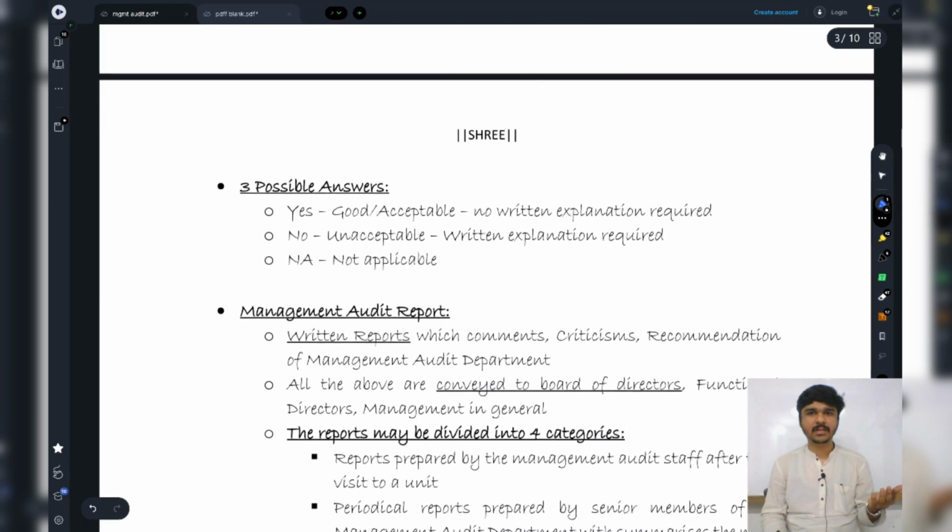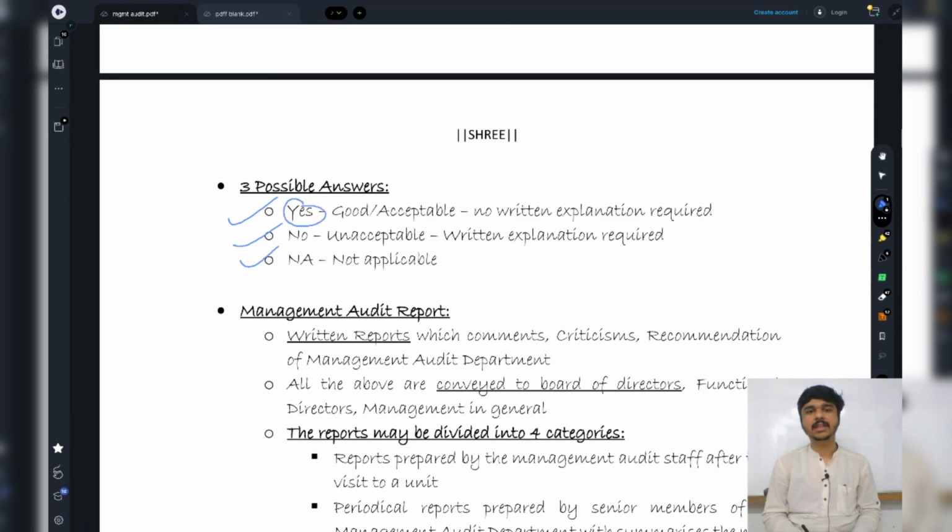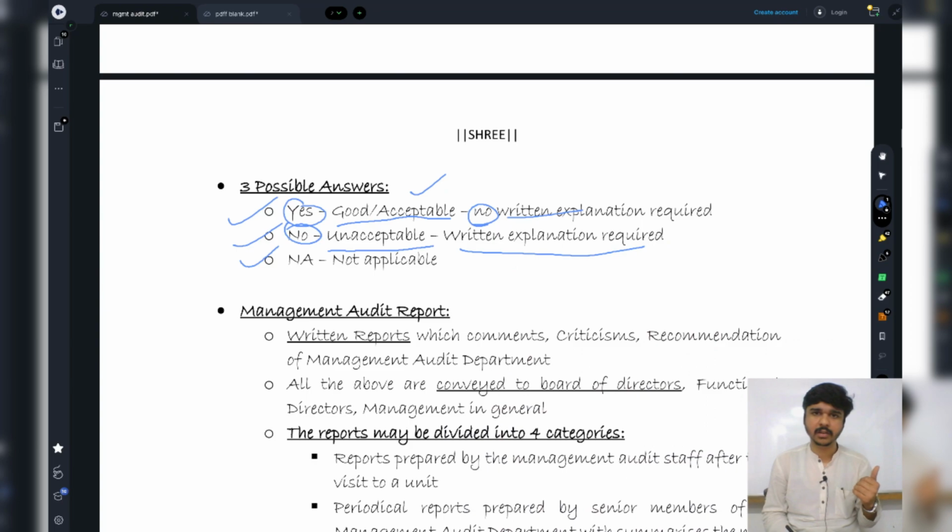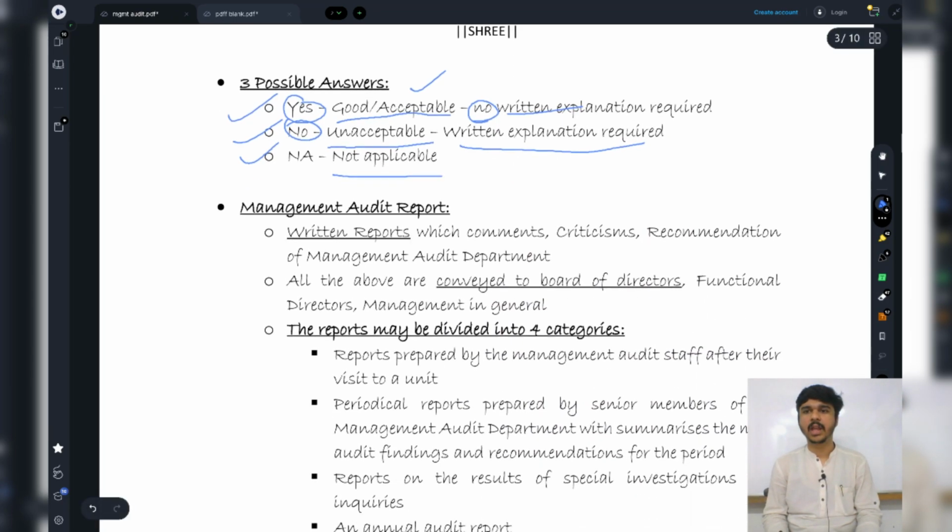Now we are going to the next thing. What are the three possible answers to every question in a management audit questionnaire? It can be yes, it can be no, it can be NA. When it is yes, it means it is a good thing, or that whatever Mr. Virat Kohli is doing, it is in an acceptable manner and we need no written explanation for it. Whereas whenever he says no, he is basically performing the function in an unacceptable manner and I need a written explanation. Whenever I ask him, sir, why don't you consult someone when taking a decision before starting of the match? He has to give me a written explanation why he doesn't consult. And NA is a not applicable case when the question asked is not applicable.